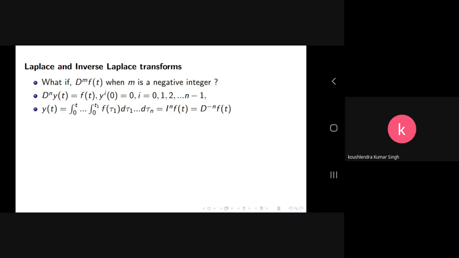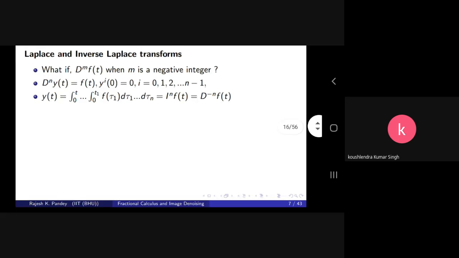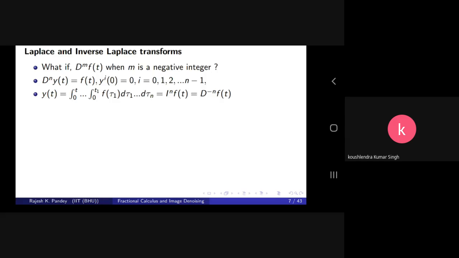Because it has an n-th order derivative of y(t), if you integrate both sides of D^n y(t) equals f(t) n times, we get y(t) as the n-fold integral from 0 to t of f(τ1), with dummy variables to be integrated dτ1, dτ2 up to dτn. Let us say these n integrals are I^n f(t), and it is equal to D^(−n) f(t).